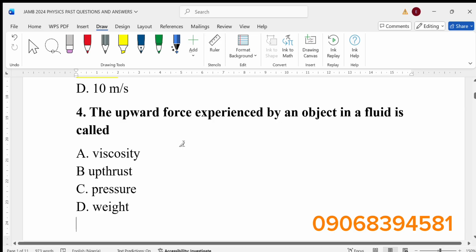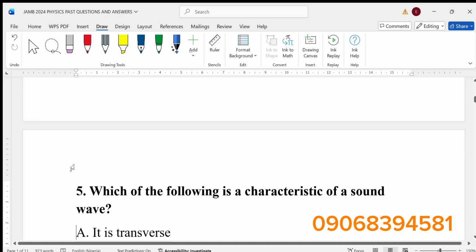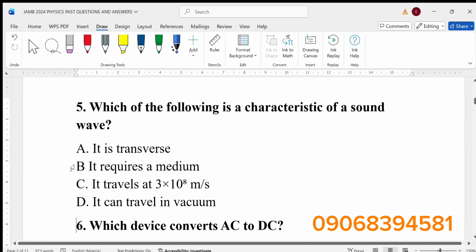Now, number 4, the upward force experienced by an object in a fluid is called what? If you put something in water, that upward force is called upthrust. So upthrust is the answer. Please take note of all these things because you can see it on your own day. These are the past questions.